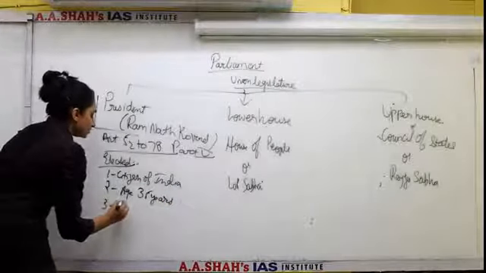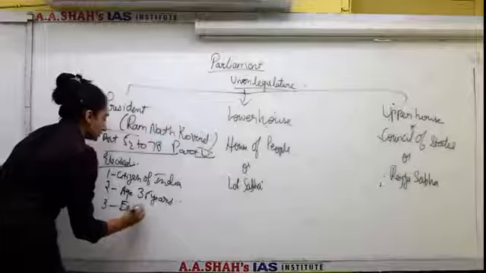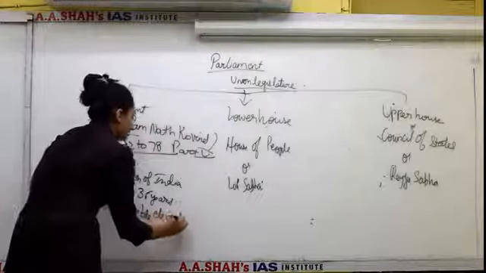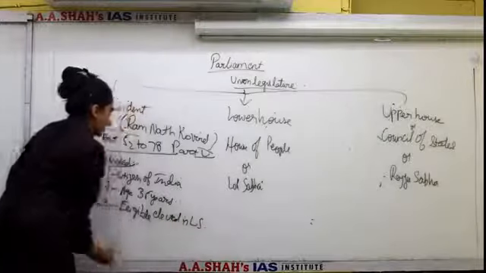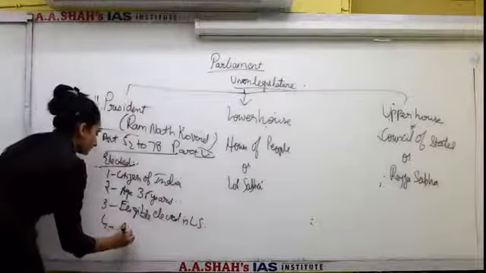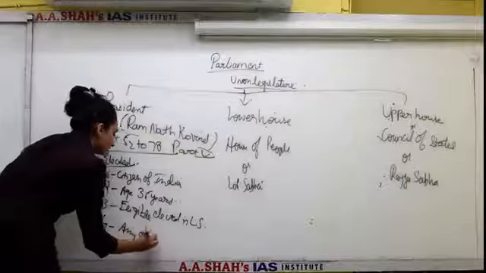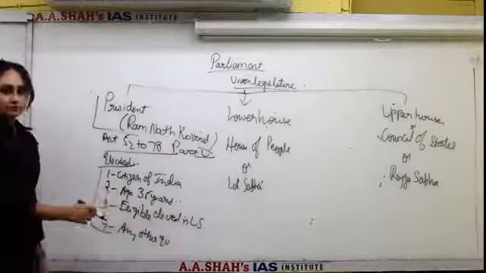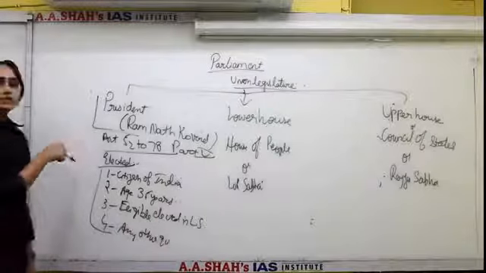Thirdly, he should be eligible to be elected to Lok Sabha. And lastly, any other qualifications. So these 4 qualifications are required for a President to get elected to the office.